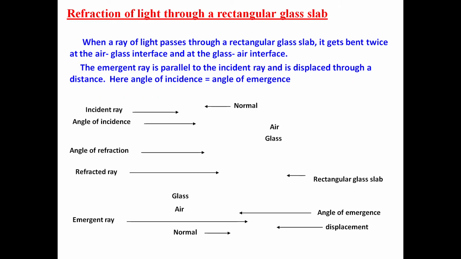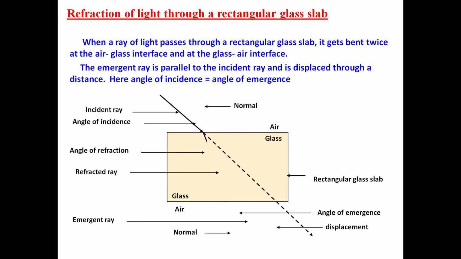Now let us understand how refraction of light occurs through a rectangular glass slab. Now what is this rectangular glass slab? This is actually a small brick shaped structure made up of glass. So whenever light travels through a rectangular glass slab, look here, this is the rectangular glass slab, it changes medium two times.